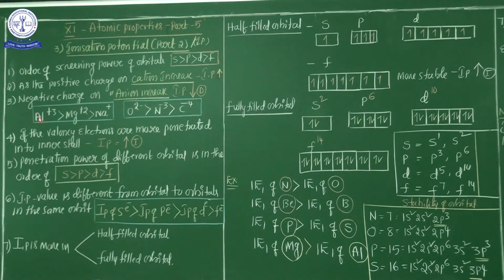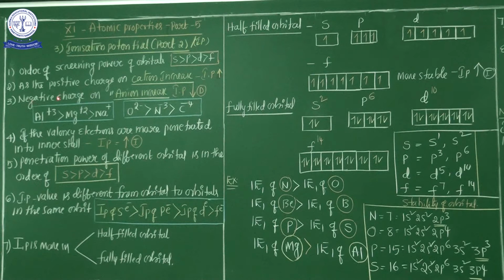Next, third point: as the negative charge on an anion increases, the ionization potential decreases. Why? If the negative charge increases, the effective nuclear charge on the valence electron is very low because the negative charge is maximum. If the negative charge on the species is maximum, it is easy to remove the electron. That's why the ionization potential value is very low. So these are the two important points regarding ionization potential. As the positive charge on a cation increases, ionization potential also increases because the effective nuclear charge increases.